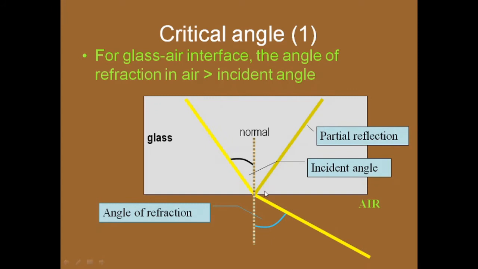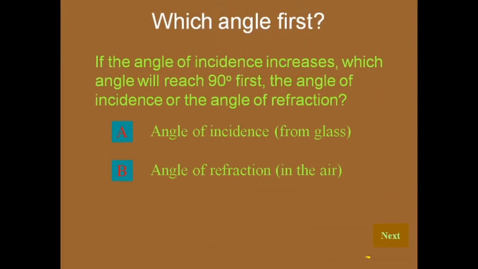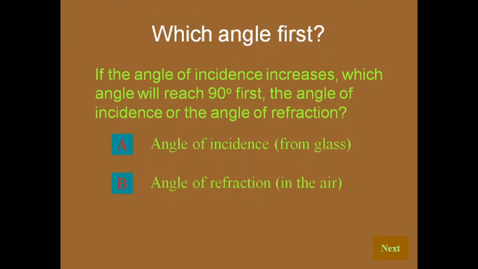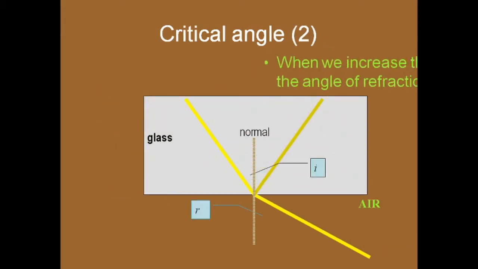at the interface, the light gets reflected. This is the angle of incidence, and this is the angle of refraction, and the angle of refraction is always greater than the angle of incidence for a glass-air interface, meaning light coming in the glass and entering the air medium. Now which angle reaches 90 degrees first? If the angle of incidence increases, which angle is 90 degrees, the angle of incidence or the angle of refraction? You can set this as homework.